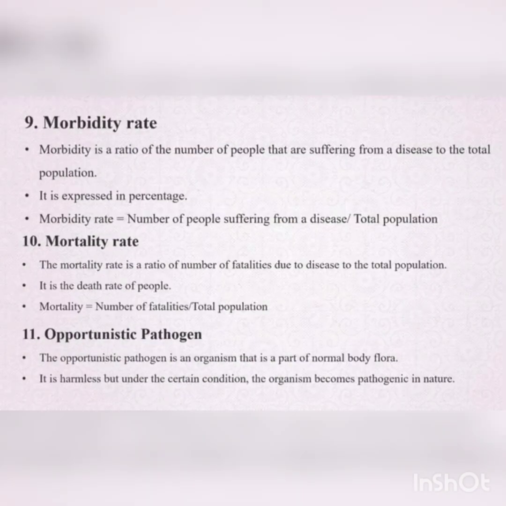And then morbidity rate. Morbidity rate is the ratio of the number of people that are suffering from a disease to the total population. It is expressed in percentage. Out of the total population, how many people are suffering from corona infection? We have 1.3 billion population. Out of these 1.3 billion people, how many are suffering from corona infection? That is known as morbidity rate.